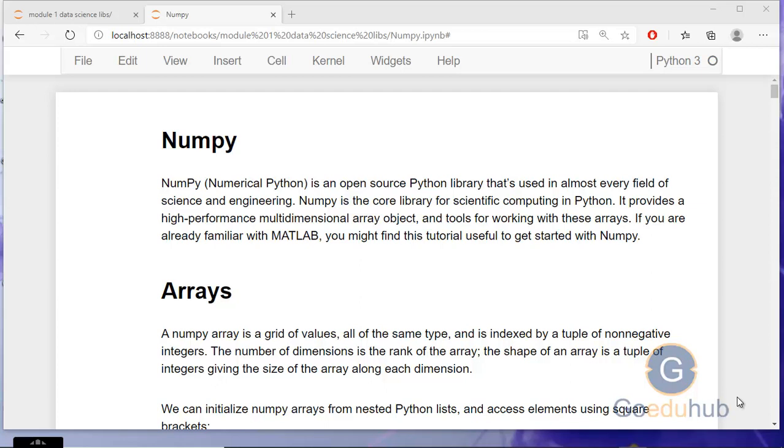Welcome back, and now we will discuss one of the most important libraries of data science, called NumPy. So first of all, what is NumPy? It is Numerical Python, an open source Python library that is used in almost every field of data science and engineering. You can say it's the universal standard for working with numerical data in Python.